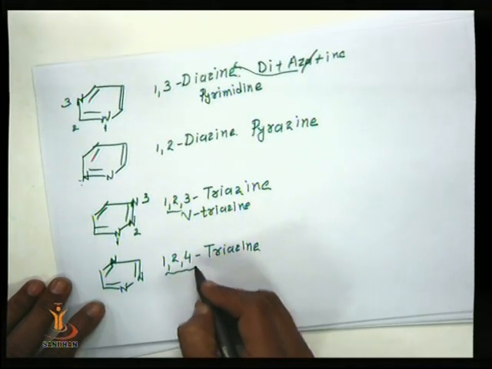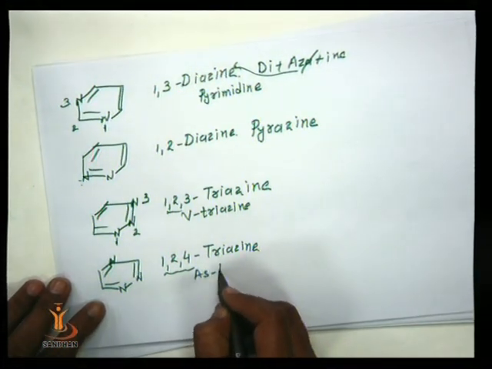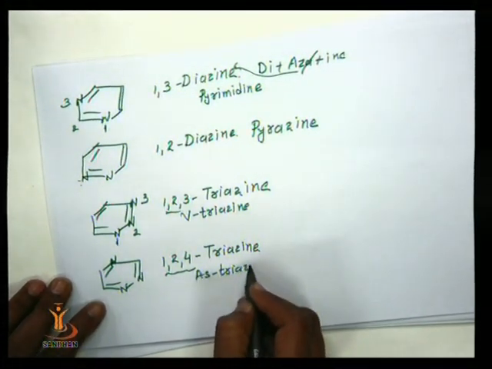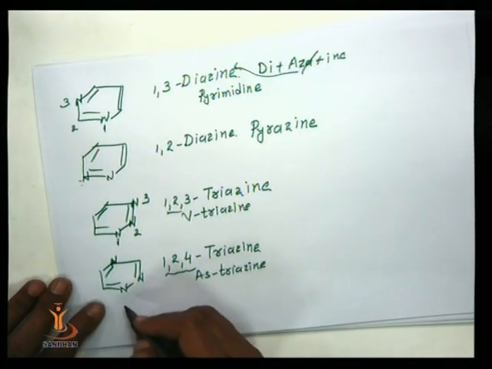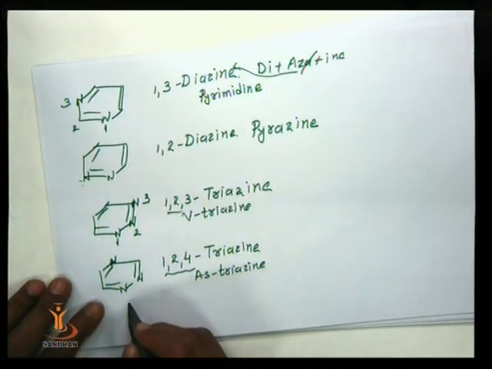It is known as S-triazine. These are the differences: the 3 heteroatoms are present at different positions.